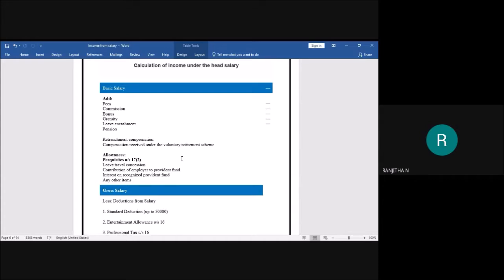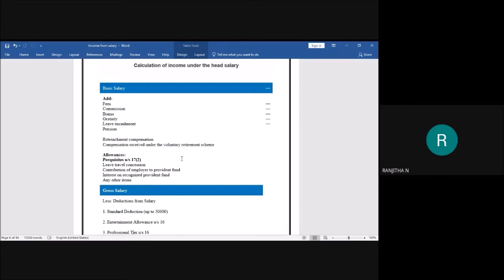Calculation of income under the head salary. In order to calculate the income under the head salary, we should remember this format, students. If you don't remember this format, it will be very difficult for you to calculate the income from salary. If it is easy for you to remember this format, you can easily find out income from salary. Let us go through that.